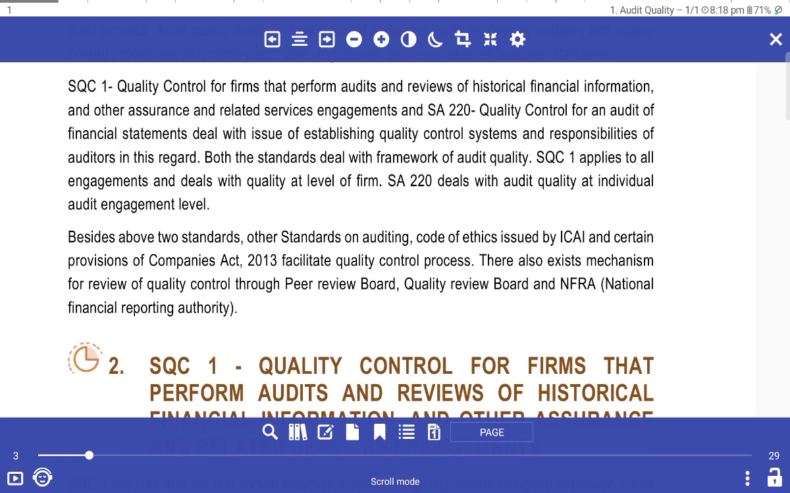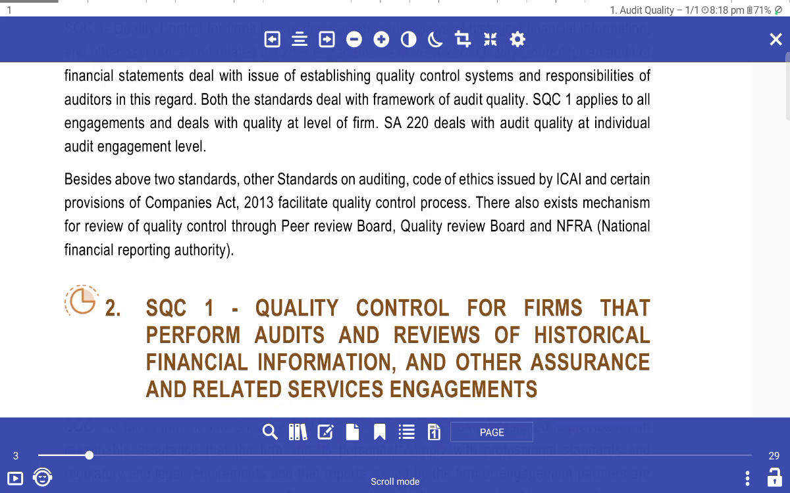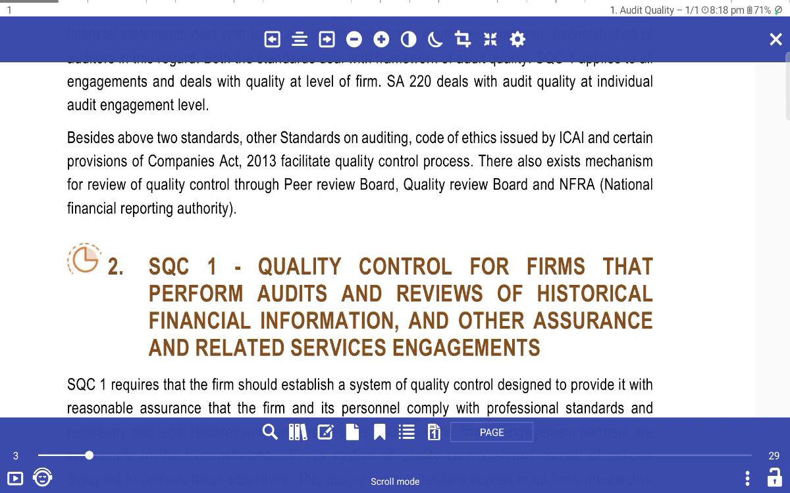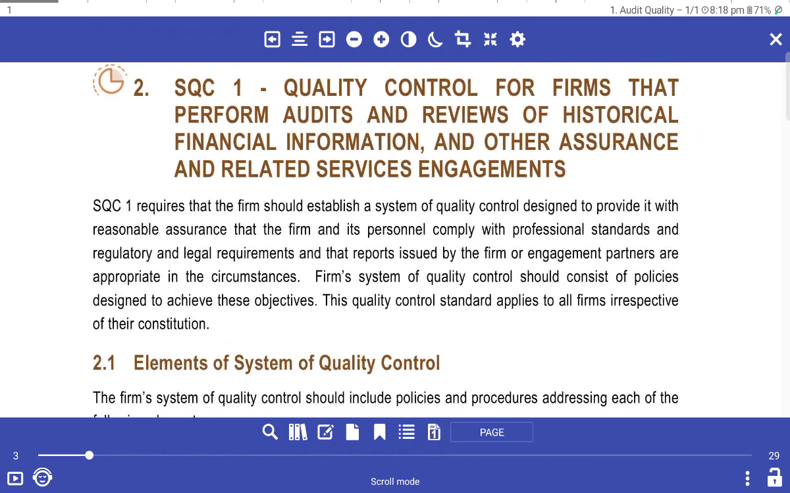SQC 1, Quality Control for Firms that Perform Audits and Reviews of Historical Financial Information, and Other Assurance and Related Services Engagements, and SA 220, Quality Control for an Audit of Financial Statements, deal with the issue of essential quality control systems and responsibilities of auditors. SQC 1 applies to all engagements and deals with quality at the level of the firm, while SA 220 deals with the audit quality of individual audit engagements. Besides both standards, other standards on auditing, the Code of Ethics issued by ICAI and the Companies Act, 2013 facilitate the quality control process. There also exists a mechanism of reviewing quality through peer review and the quality review board of NFRA, the National Financial Reporting Authority.